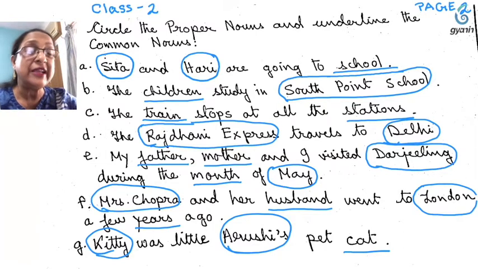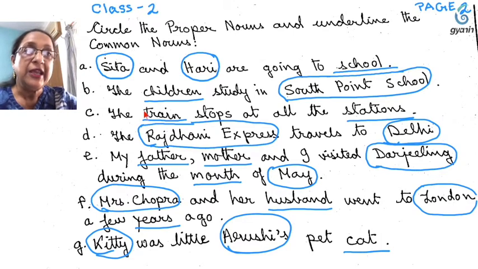But in the second sentence, you see, we are mentioning South Point School. So that is a proper noun. So this time we are going to circle it. The children study in South Point School. So children is a common noun and South Point School is a proper noun.